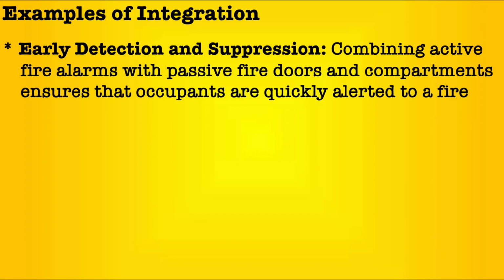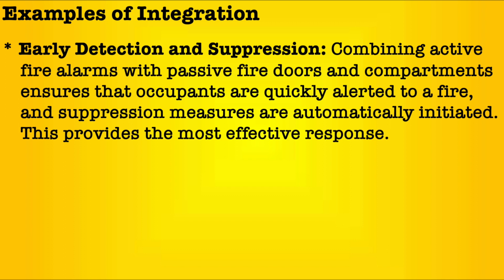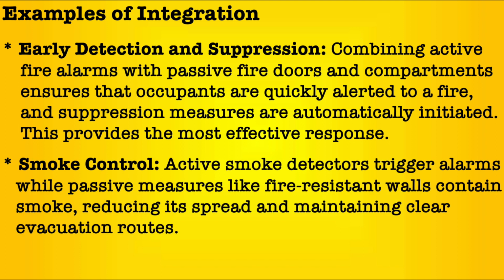Early detection and suppression: combining active fire alarms with the passive fire doors and compartments ensures that occupants are quickly alerted to fire and suppression measures are automatically initiated. This provides the most effective response. Smoke control: active smoke detectors trigger alarms while passive measures like fire resistant walls contain smoke, reducing the spread and maintaining clear evacuation routes.